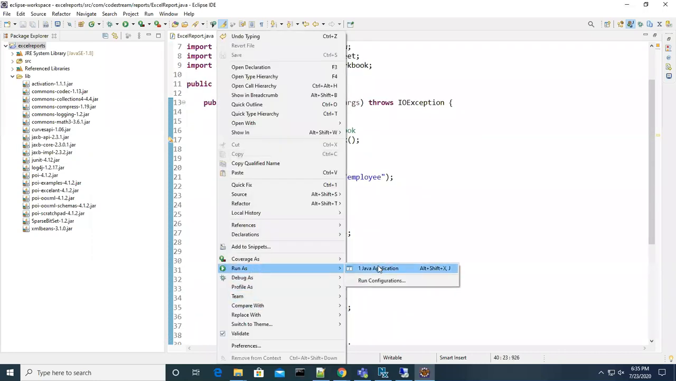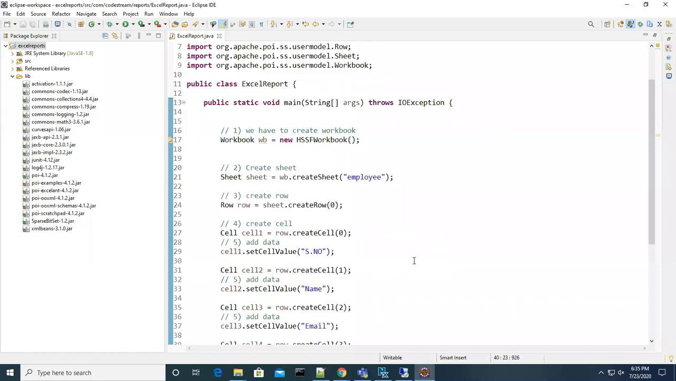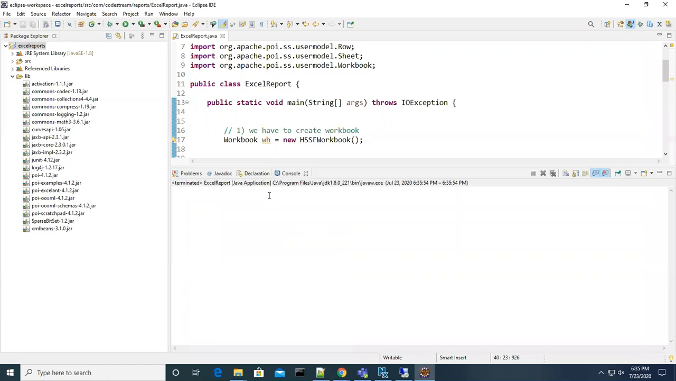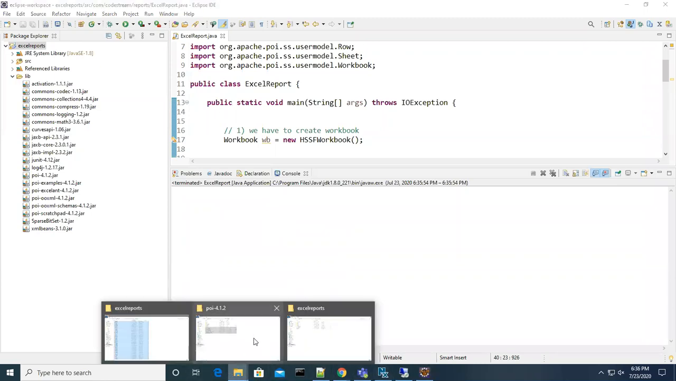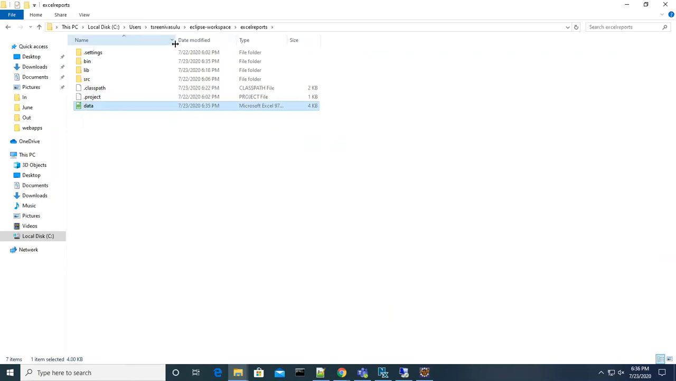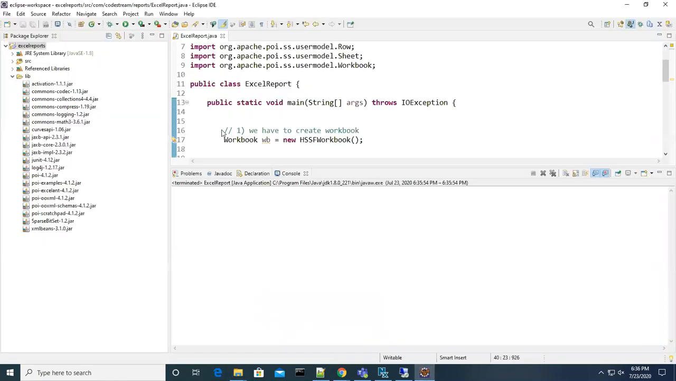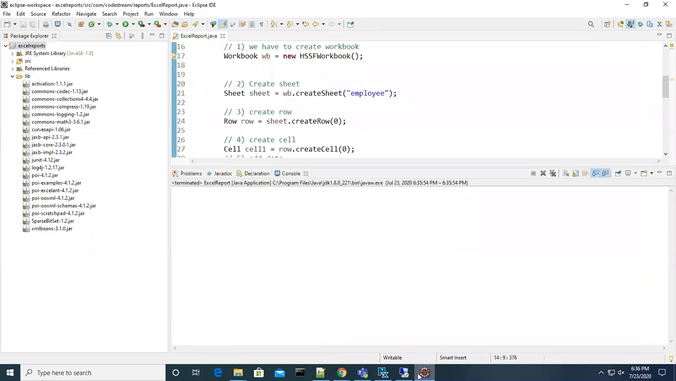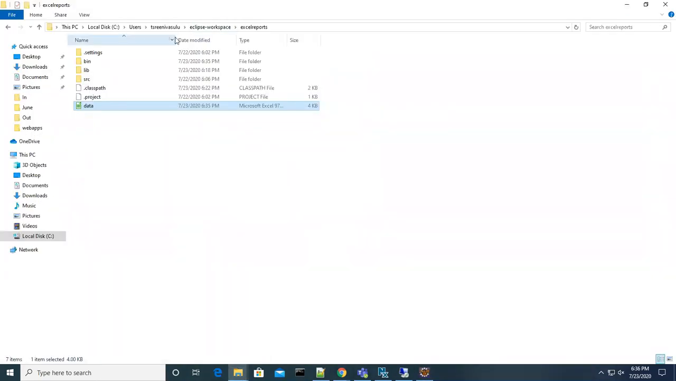No? Okay, good. So I'm just executing. Generally we do it from the command prompt, but right now I just right-clicked and chose Run as Java Application. You'll see if any file is created. It was not there earlier. I executed the main method, and if you see, we already got the data file.